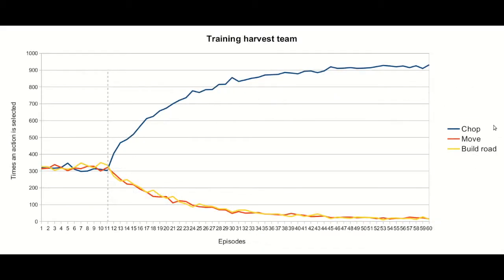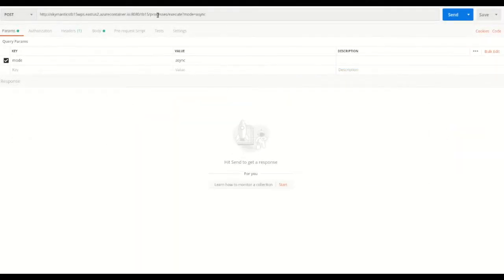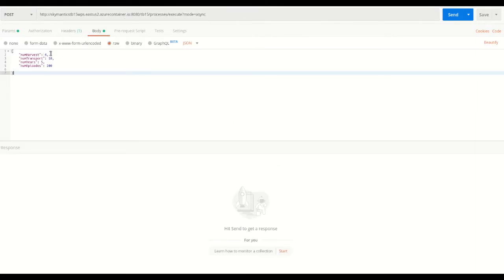The frequency with which the algorithms choose each type of actions as it learns is worth observing. Harvesting is an action that generates immediate reward, but moving to another forest block or building roads generates costs in the short term, expecting to generate future rewards. The frequency of these two actions drops to the level in which they help generate the optimal reward. Once all agents are trained, we can then execute the model. We can define the number of harvest and transport agents that will work in parallel. In addition, we can define the number of years included in each episode and the number of episodes to run.